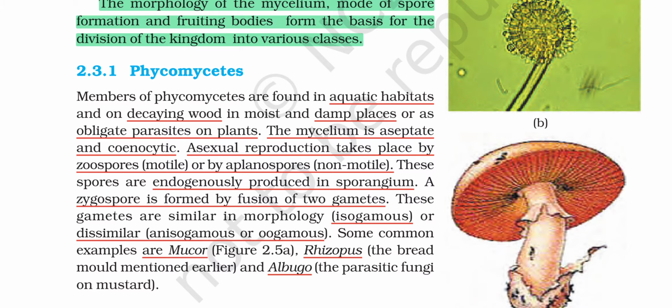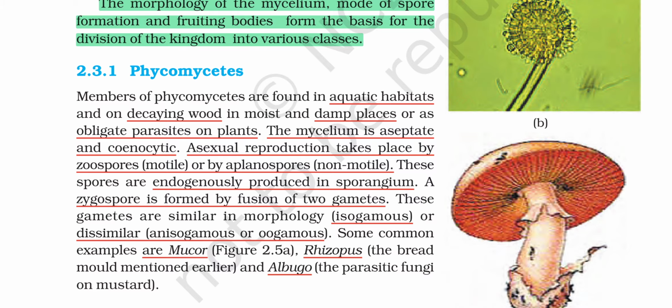Zoospores means motile spores. Zoo is common in zoospores and zoology. Zoology is the study of animals, and animals are motile, isn't it? So you can imagine that zoospores are motile. Then aplanospores are the opposite of zoospores, which are non-motile. It's just to make you feel easy, nothing else.